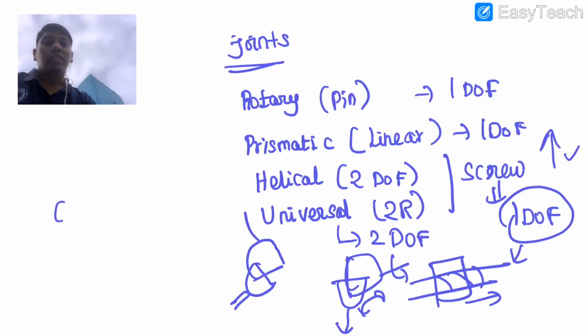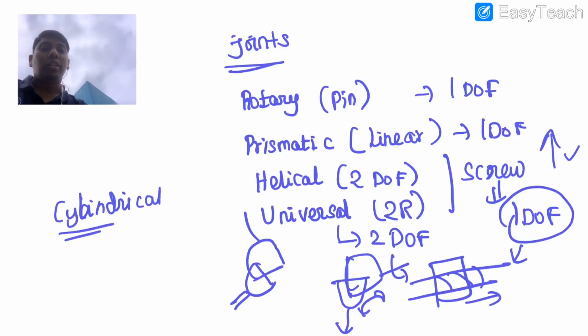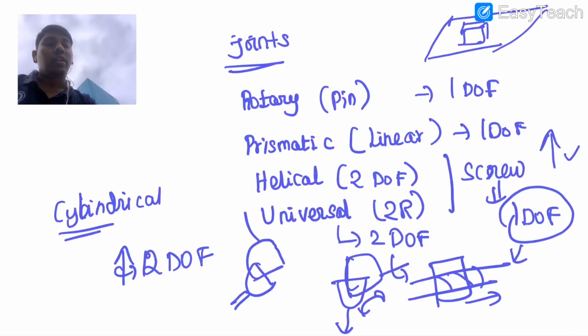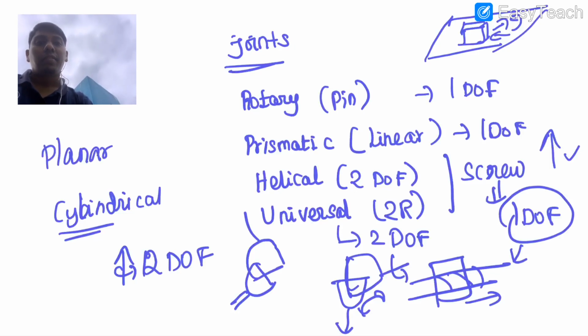Then you can come back to the cylindrical. Cylindrical means it can have a translation as well as rotation. So this is also a 2D of joint. Then you can see that you have a ground, you have a box. This box can have translation on both sides and rotate, right? We call it a planar joint. It is a 3D of joint.